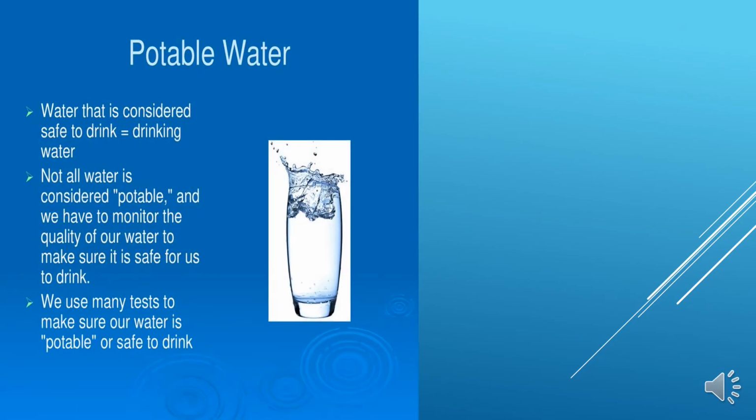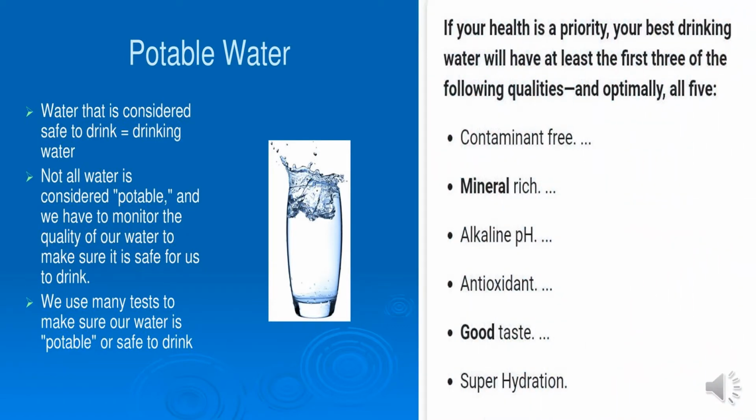We all know that the main purpose of water is domestic or drinking usage. So what is potable water? The water that is considered safe to drink is termed drinking water, or otherwise potable water. You cannot designate all water as potable because it may not be safe to drink. It may contain impurities. So in order to make sure whether water is safe to drink, we have to carry out many tests. Now let us see some of the qualities of drinking water.